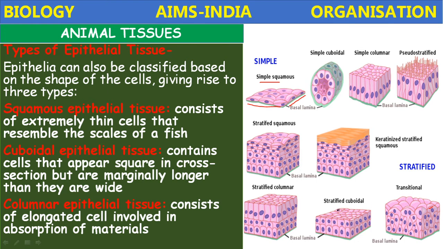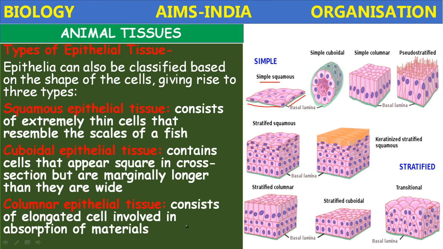Here also you can clearly see cuboid shape. It contains cells that appear square in cross section but are marginally longer than they are wide. Such type of cells present in the epithelium is called cuboidal epithelium.